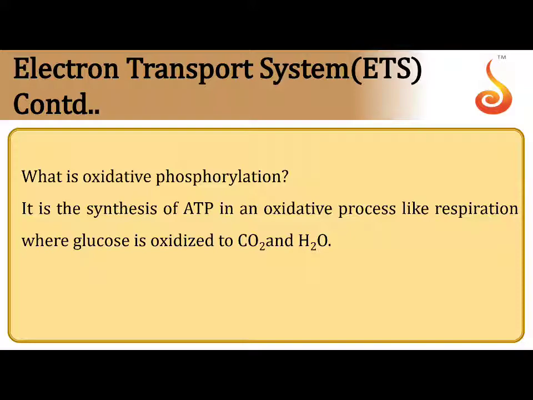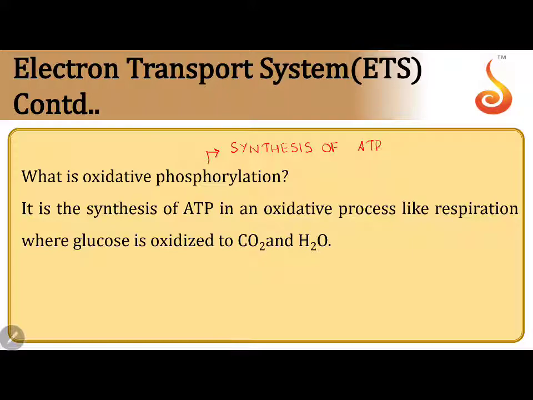So one fundamental we need to learn here is: phosphorylation means synthesis of ATP. This is the first fundamental. Synthesis of ATP is phosphorylation.